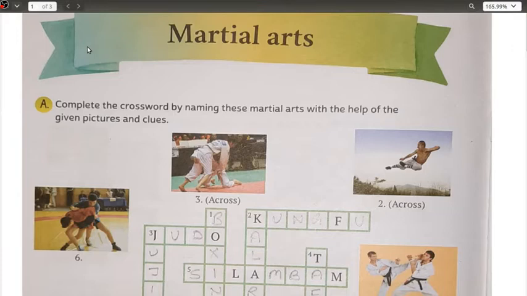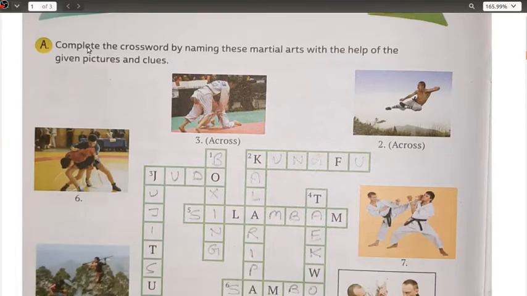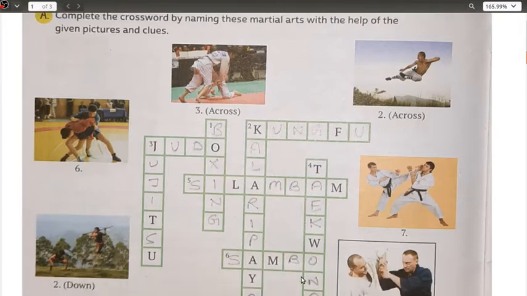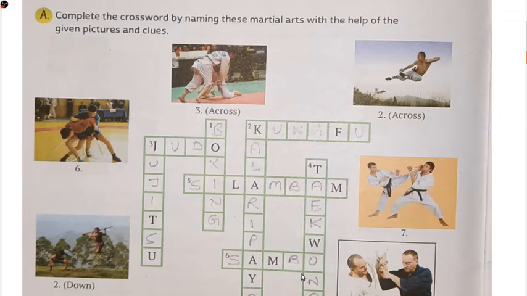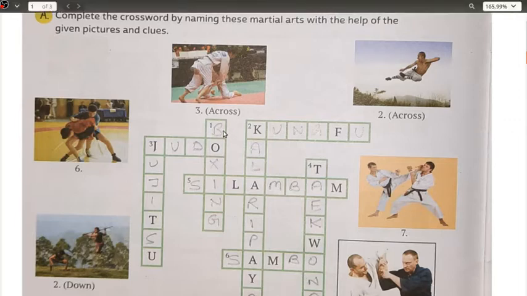Okay, so starting with the first one, if you can see here, we have two positions, that is your horizontal positions as well as your vertical positions. From top to bottom you have vertical, from left to right you have horizontal positions. First we will be completing the horizontal part, and thereafter we will be going ahead with the vertical part. Okay, sorry, let us start with the vertical one.